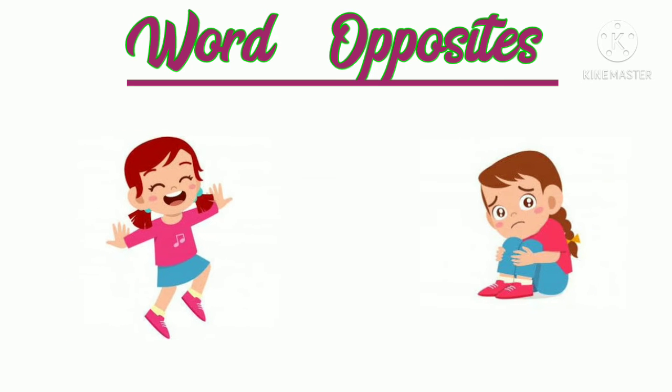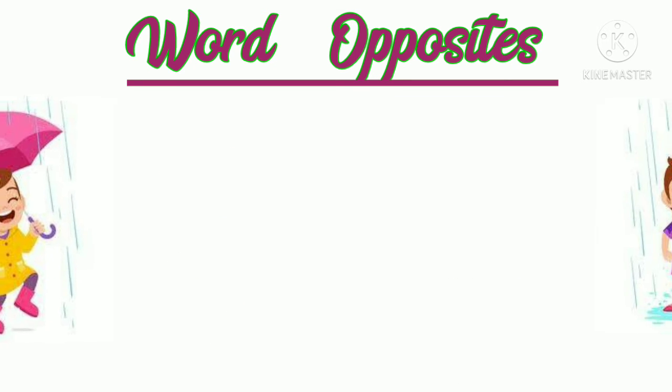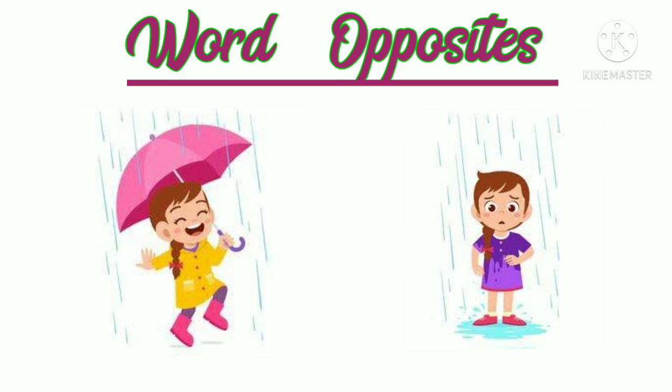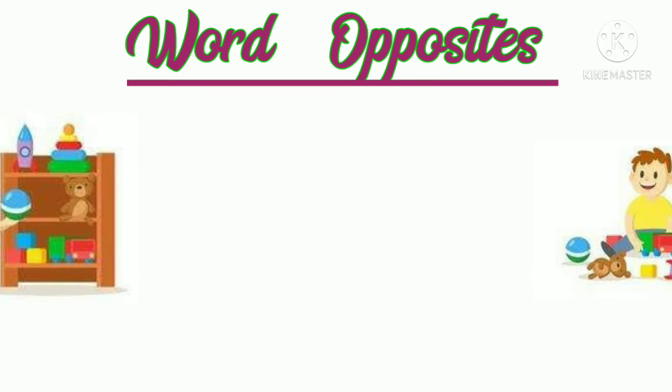Next is happy and its opposite is sad. Happy means kush and sad means dukhi. Next is dry and its opposite is wet. Dry means sukha and wet means gila.